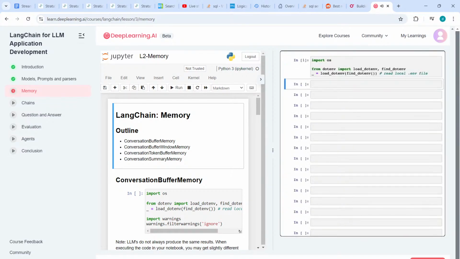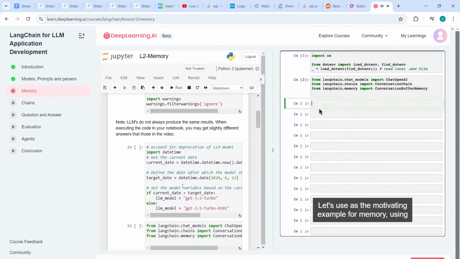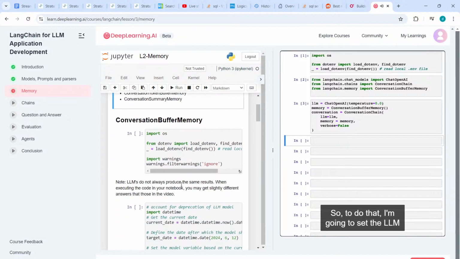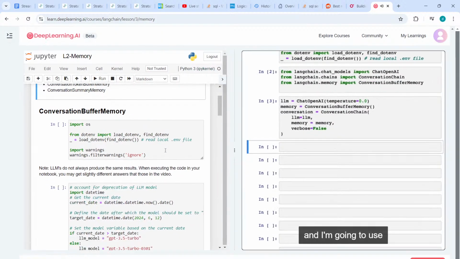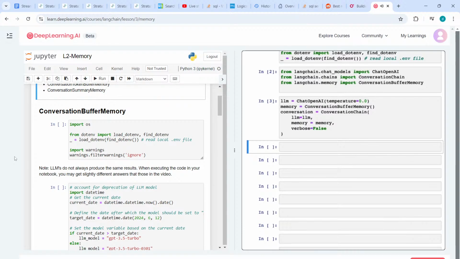So let me start off by importing my OpenAI API key, and then let me import a few tools that I'll need. Let's use as the motivating example for memory using LangChain to manage a chat or chatbot conversation. So to do that, I'm going to set the LLM as the chat interface of OpenAI with temperature equals 0. And I'm going to use the memory as a conversation buffer memory. And you'll see later what this means.